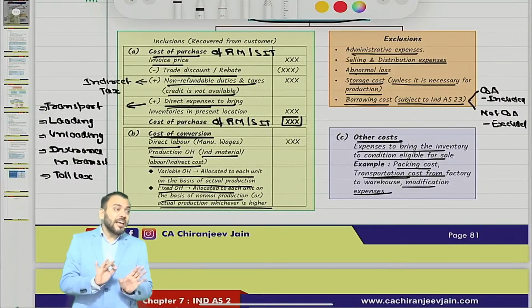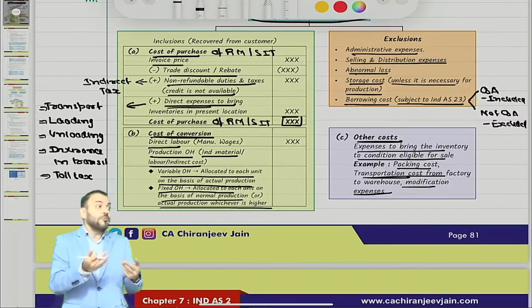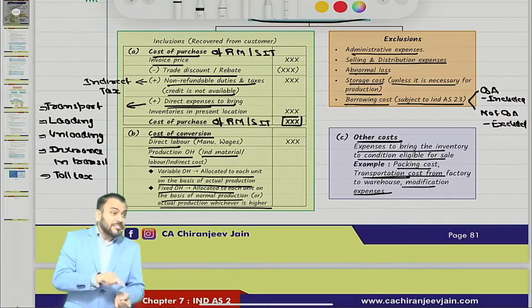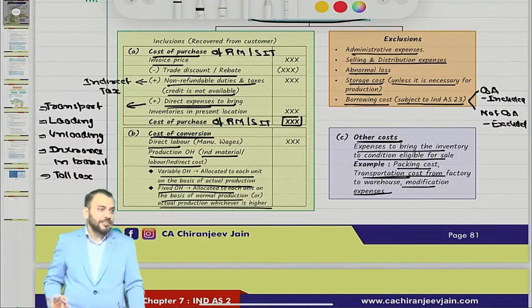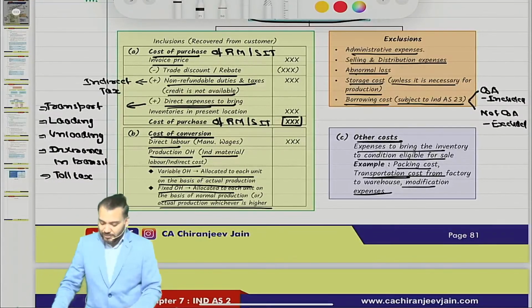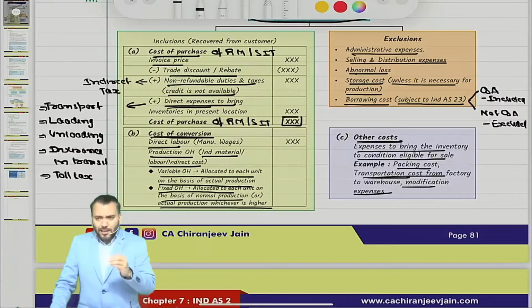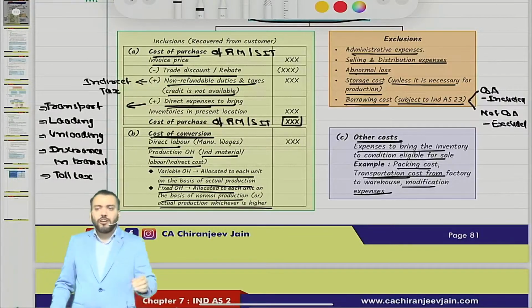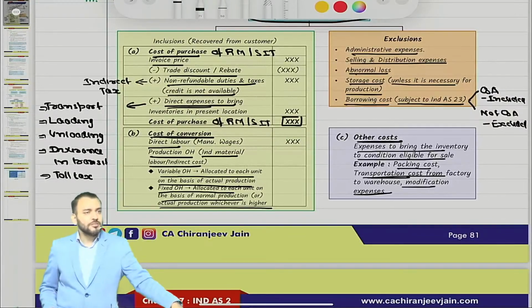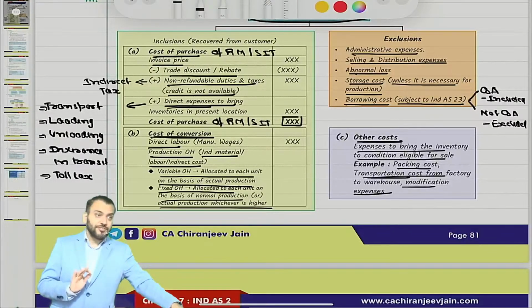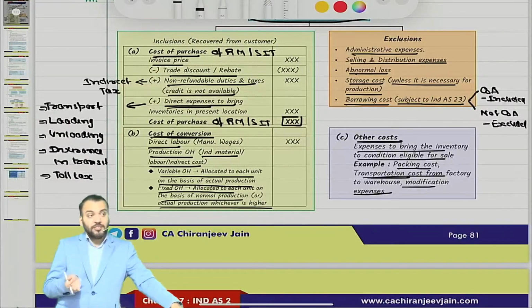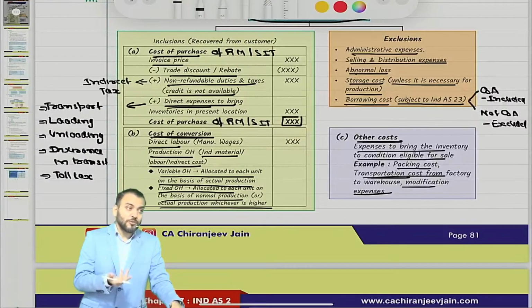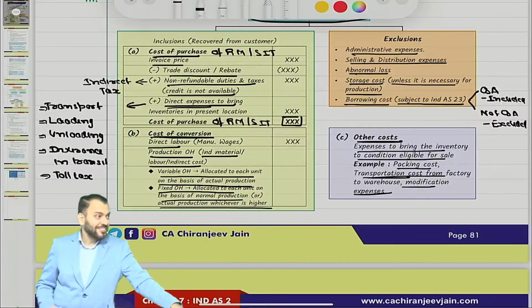You will automatically understand. But Ind AS 2 is silent regarding interest expense. So as per Ind AS 2, it will not be included. But it can be included subject to Ind AS 23. Have you understood this point? So I hope you have understood what is included, what is not included. Can I ask one question? Apply your common sense. Because if you answer based on CA foundation, of course now you have understood, you will give me the wrong answer.